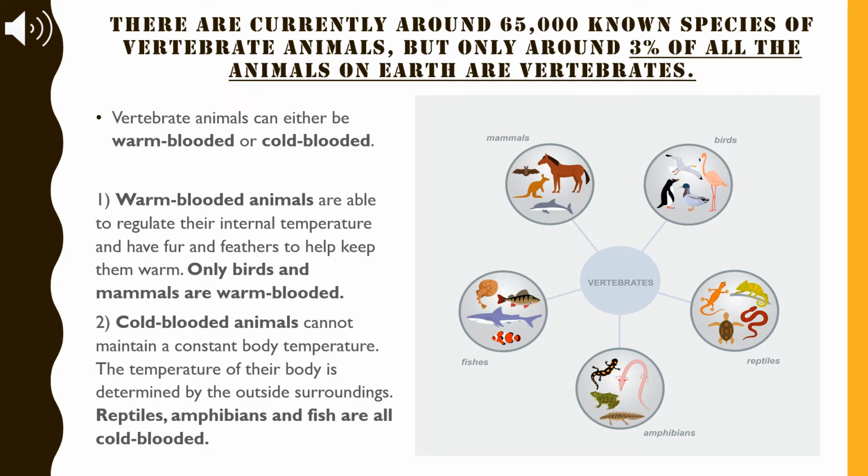This sounds like a lot, but vertebrates are only around 3% of all the animals on Earth. Most of the animal species are invertebrates. Vertebrate animals can either be warm-blooded or cold-blooded. Warm-blooded animals are able to regulate their internal temperature and have fur and feathers to help keep them warm. Only birds and mammals are warm-blooded.